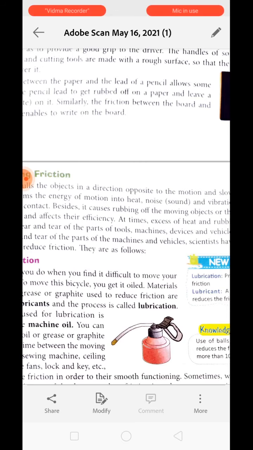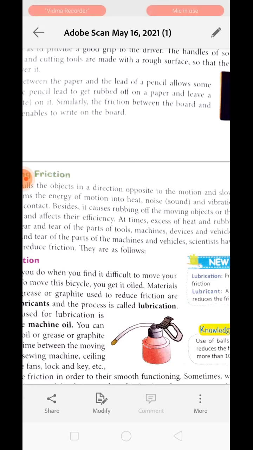Whenever friction occurs, it changes the energy into heat energy, which makes the vehicle kind of warm. It causes roughing of the moving object or moving part of the object and affects their efficiency. So at times, excess heat and rubbing off result in wear and tear.